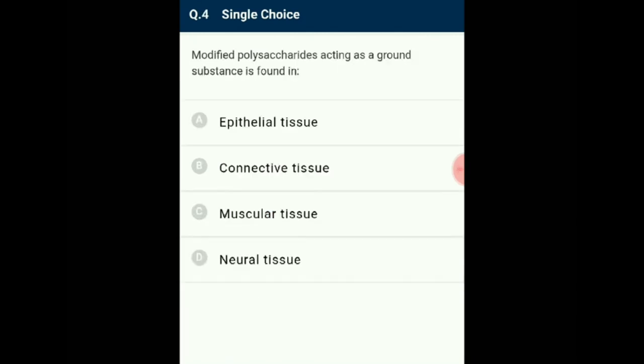Modified polysaccharides acting as a ground substance is found in all connective tissue except blood. The cells secrete fibers of structural proteins called collagen or elastin. The fibers provide strength, elasticity and flexibility to the tissues. These cells also secrete modified polysaccharides which accumulate between cells and fibers and act as matrix ground substance. So the answer for this question is option B, connective tissue.